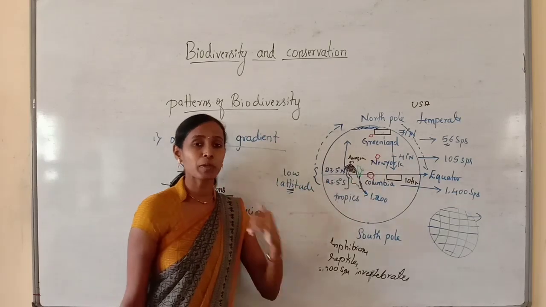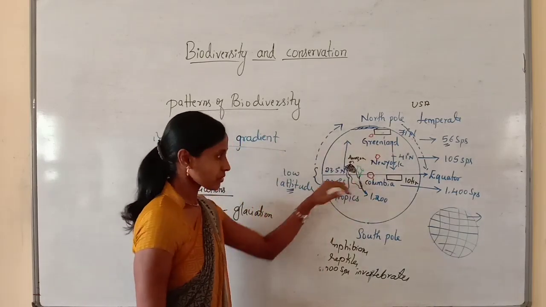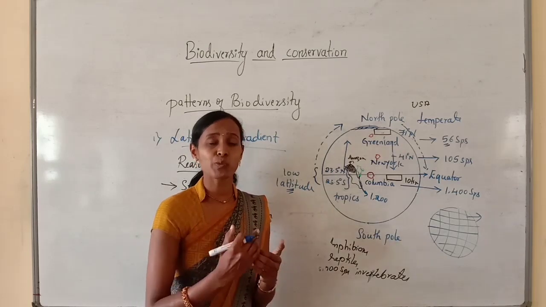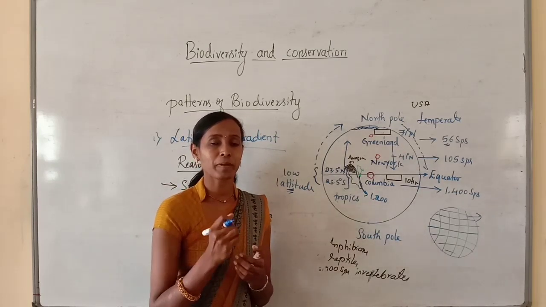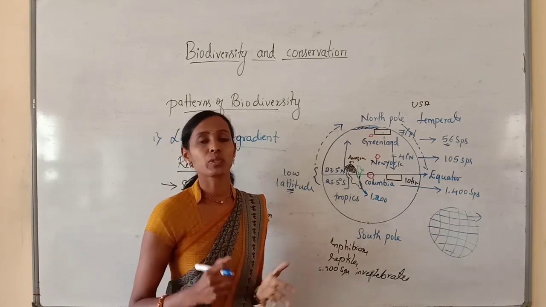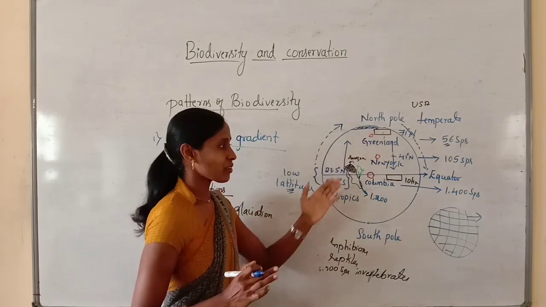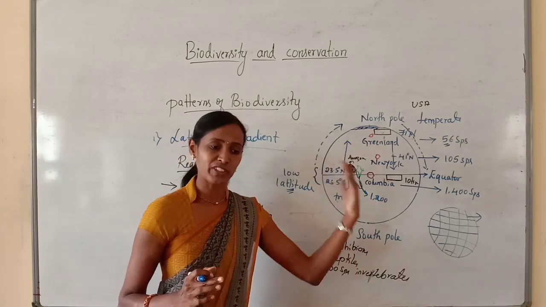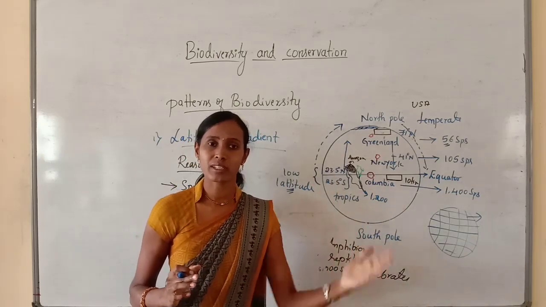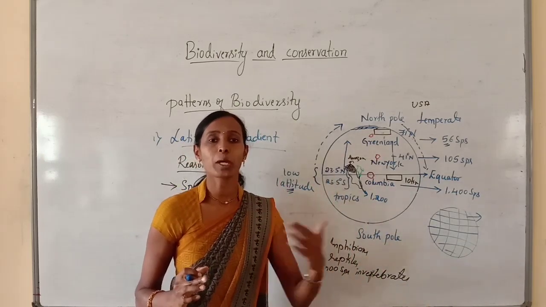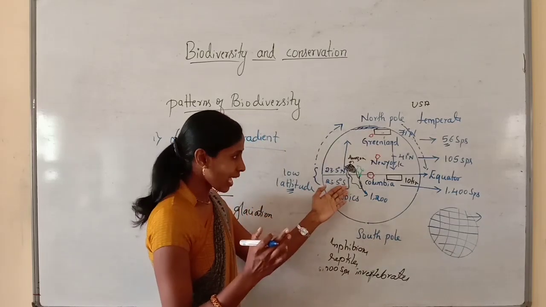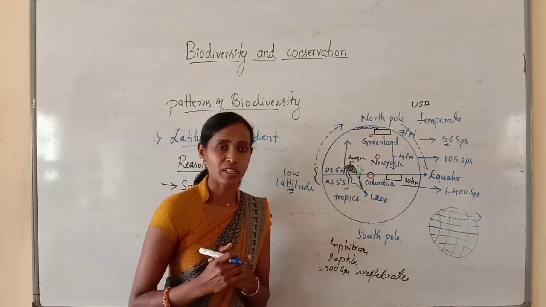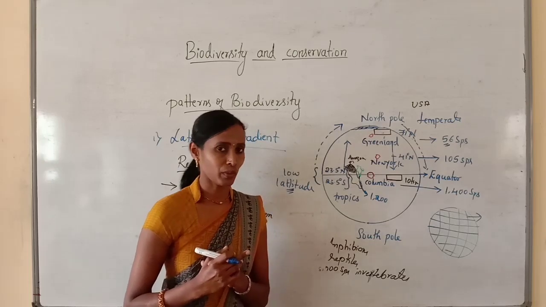Species continue to flourish, and the formation of species takes place over millions of years without any disturbance. The generations continue year after year, and that's why the tropical region has maximum biodiversity.